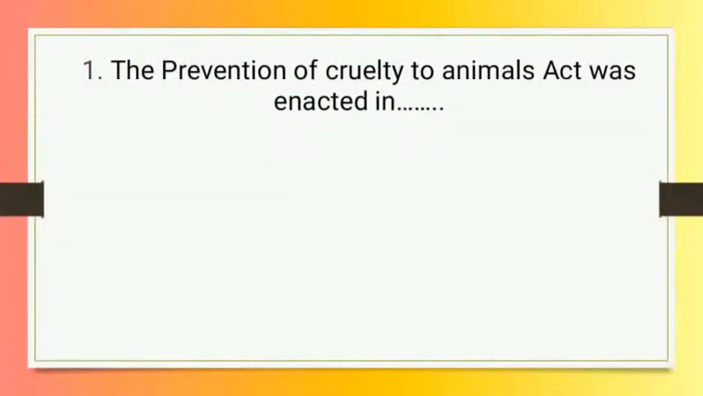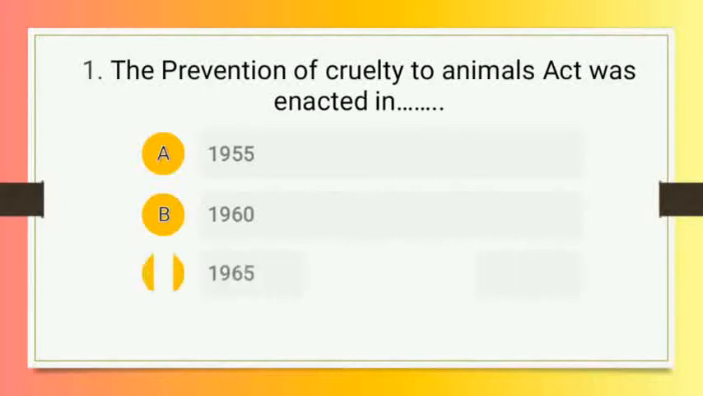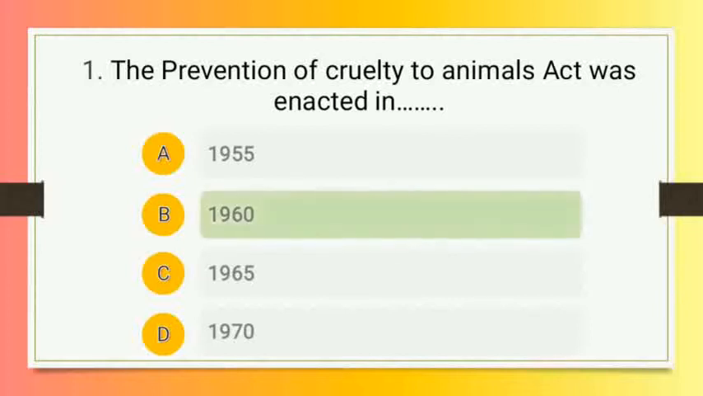The first question is, the Prevention of Cruelty to Animal Act was enacted in, and the options are A. 1955, option number B 1960, option number C 1965 and option number D 1970. So students, right answer of this question is option number B, that is 1960.